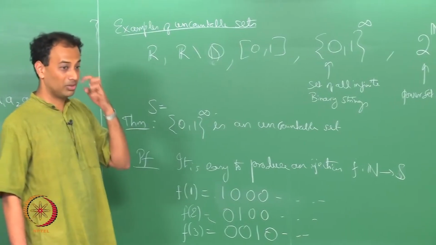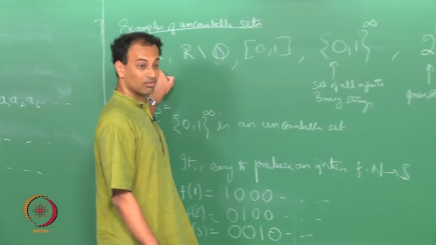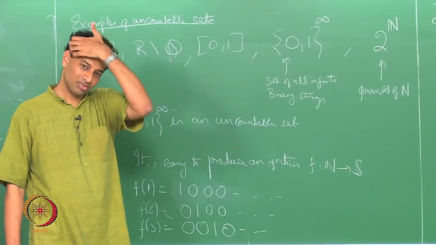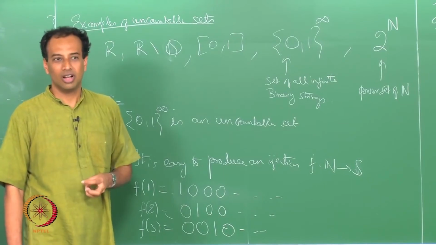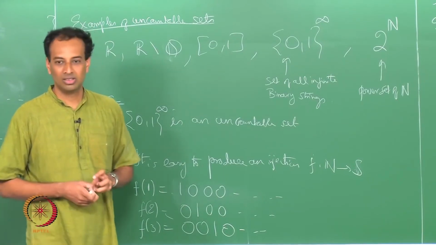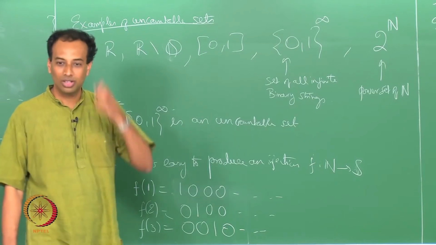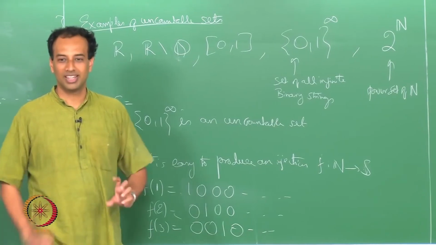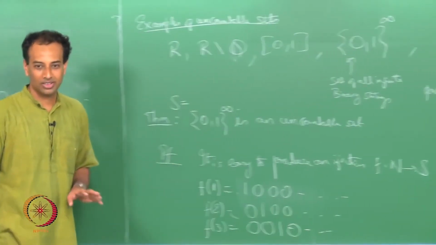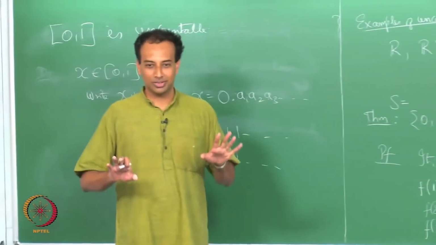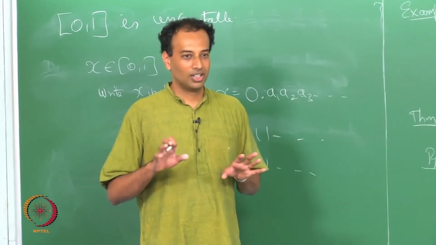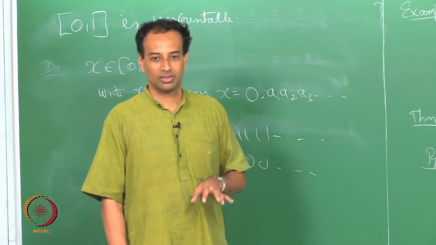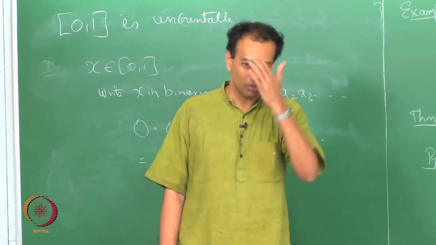You have to find some bijection between 0 1 and R. There are many bijections between 0 1 and R, that is not a big deal. We can even say union of uncountable sets: there is at least one uncountable set, then R becomes uncountable, but you have to prove that. You have to prove a lemma saying that if you have a union of sets in which at least one is uncountable, then that union is uncountable. We have proved that a countable union of countable sets is countable, but I have not said that if one of these sets is uncountable, the overall set is uncountable. It is true, but if you are going from fundamentals, you have to prove it.